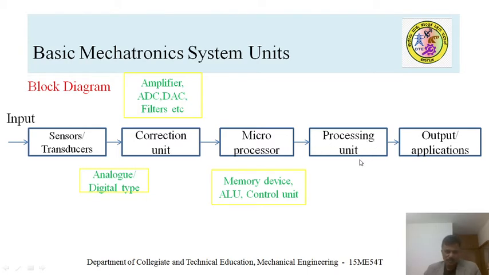The processing unit processes this information and sends it to different output devices like drives, networking systems, a memory device, or a display unit. These are some of the basic devices that you can see in any mechatronic system.